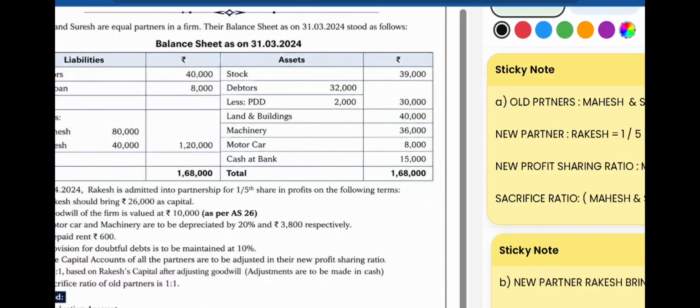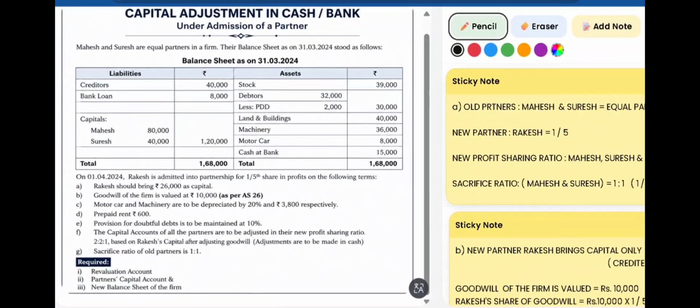Third, motor car and machinery are to be depreciated by 20% and rupees 3,800 respectively. The fourth adjustment is prepaid rent rupees 600. And the fifth adjustment, provision for doubtful debts, is to be maintained at 10%.